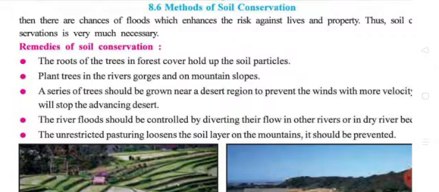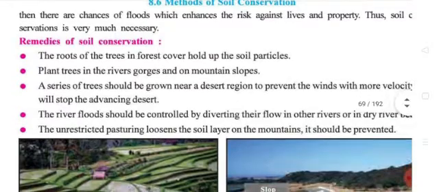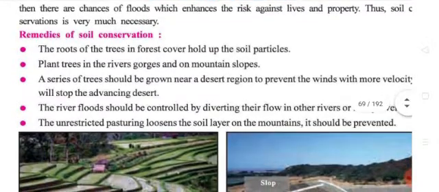Then the second one is to plant trees in the rivers, gorges and on mountain slopes. Gorges means beautiful areas. So that is why we plant trees in the rivers, gorges and on mountain slopes. Then a series of beautiful trees we have to plant.